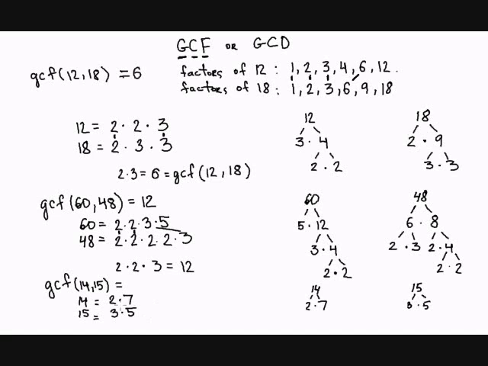So the next step tells us to find all the common factors that they have, and as we see here, they don't have any common factors. Therefore the greatest common factor of 14 and 15 is just 1, and numbers 14 and 15 are called relatively prime. So remember, if they have something in common, you have to find all the factors and multiply them together, and you get your greatest common factor. If they don't have anything in common, then the greatest common factor is 1.